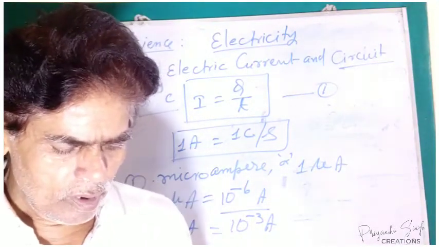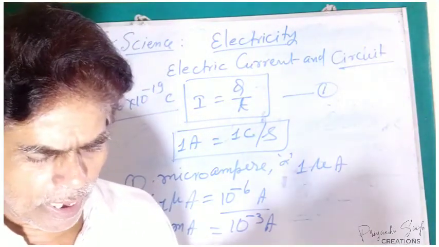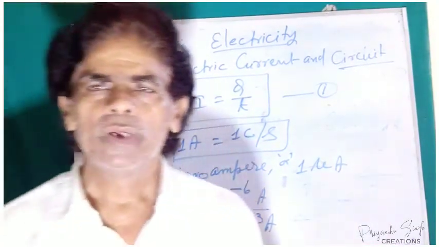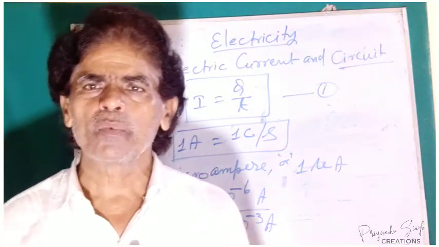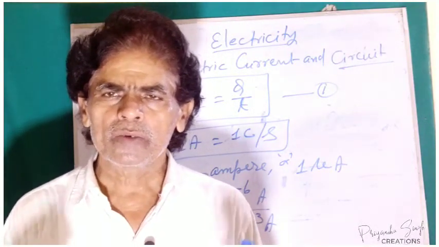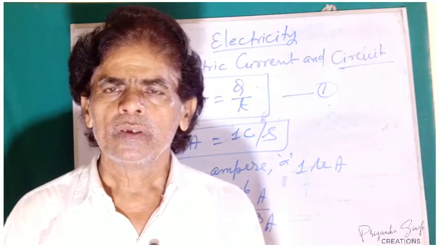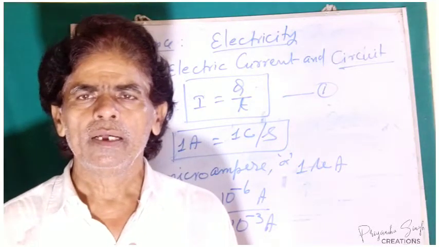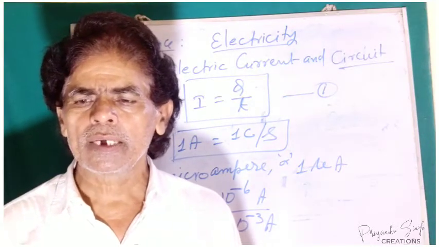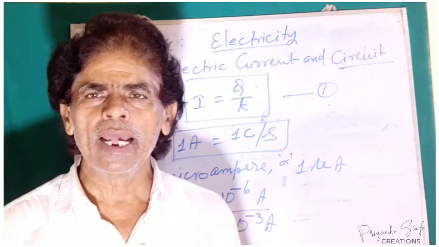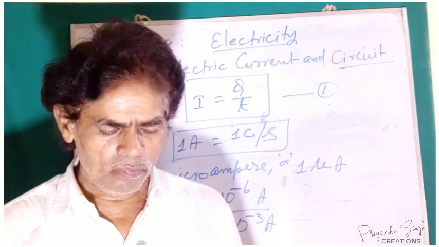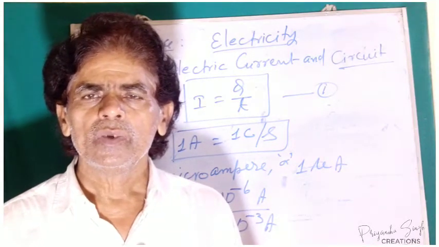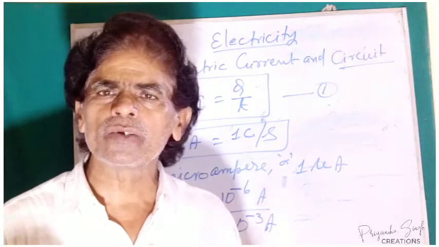Now, the electric potential and the potential difference, we have already discussed. If there is a stationary charge, there is a potential about that. So how do we define electric potential? Electric potential is defined as the intensity of field around a stationary charge.